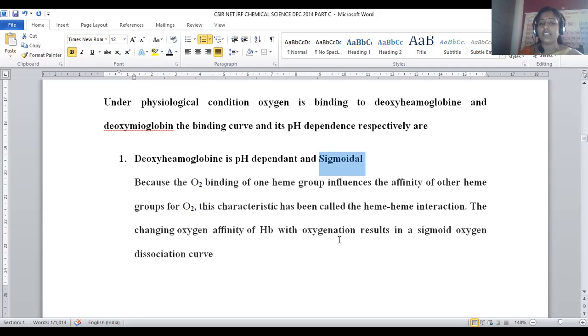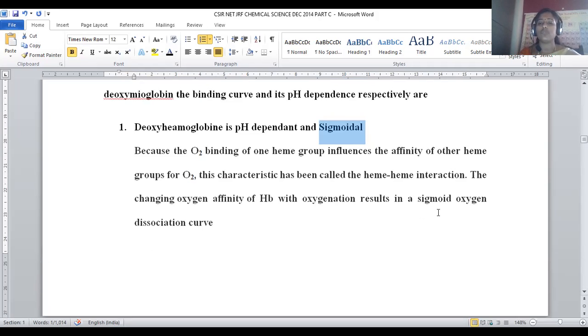This is the data collected from the ChemLibreTexts. Oxygen binding to one heme group influences the affinity of the other heme groups. So if one heme participates in bonding with oxygen, that will facilitate the binding tendency of any other heme molecule to bind with oxygen. In that way, initiation gets carried, so that the heme molecule will be activated towards oxygenation. This is the kind of effect called heme-heme interaction, which is also called cooperative binding. One will help any other heme molecule bind with oxygen, which is called heme-heme interaction.